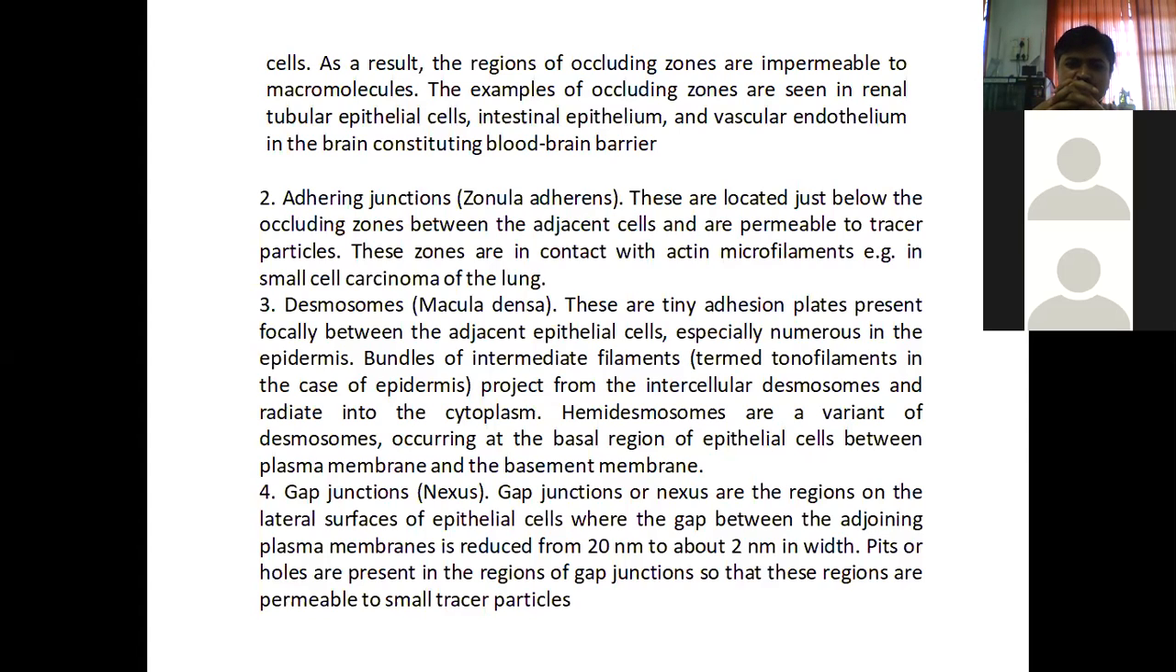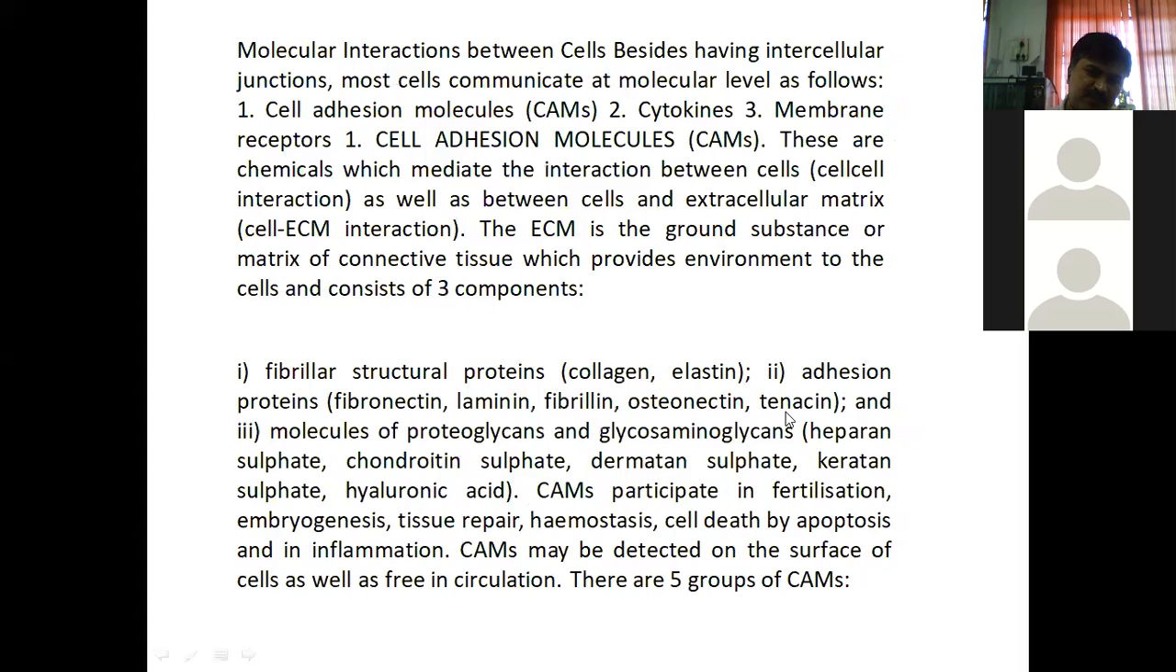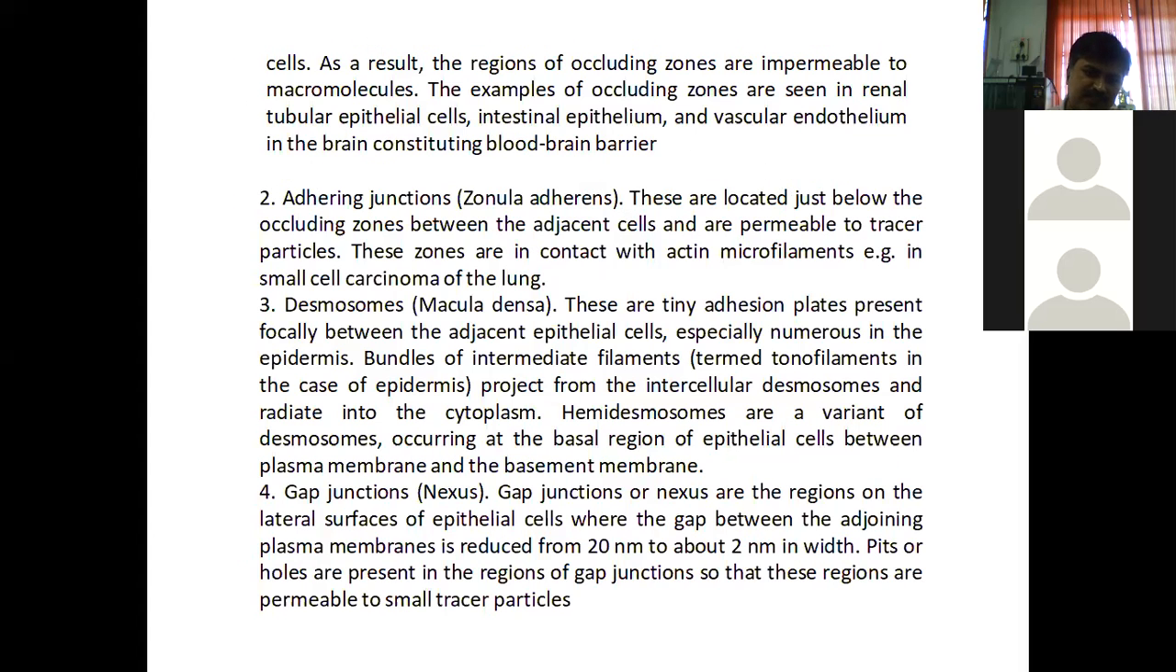Then hemidesmosomes are a variant of desmosomes. It is one type of desmosome occurring at the basal region of epithelial cells, between the plasma membrane and the basement membrane. Remember it here. Hemidesmosomes are a variant of desmosomes occurring at the basal region of the epithelial cells between plasma membrane and the basement membrane.